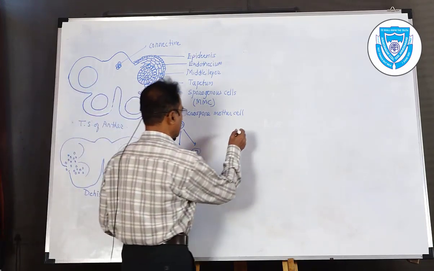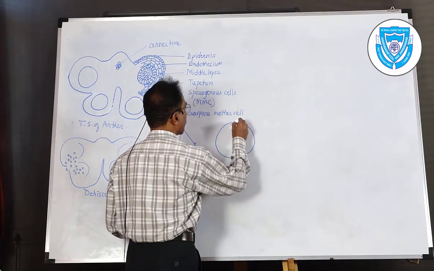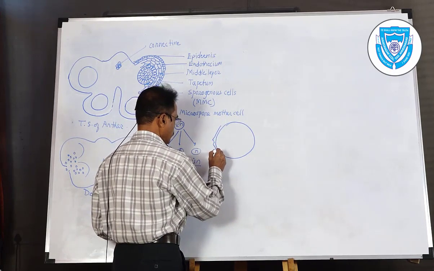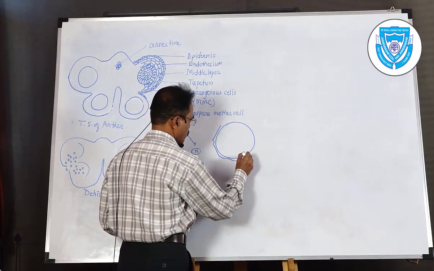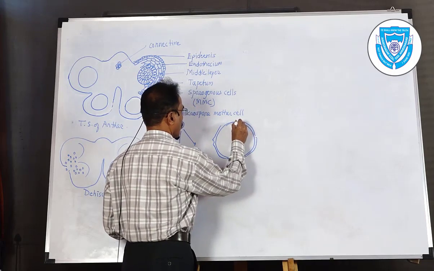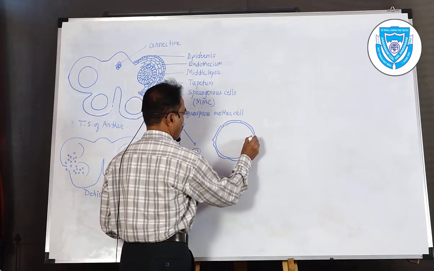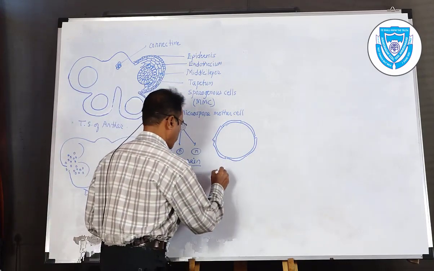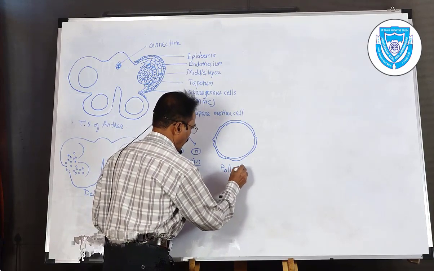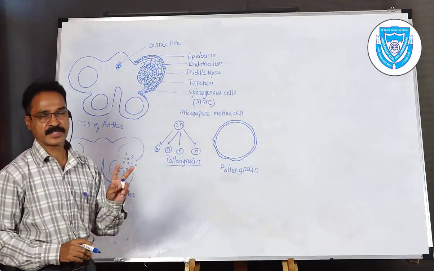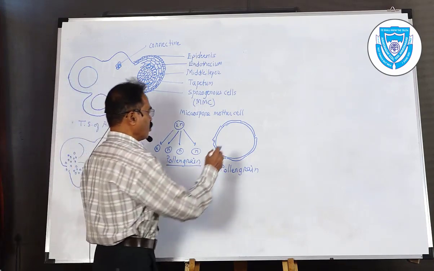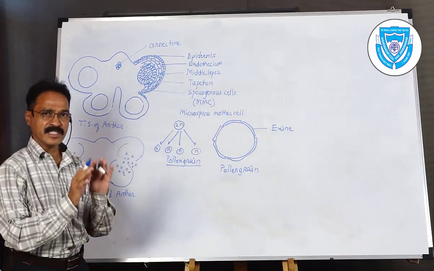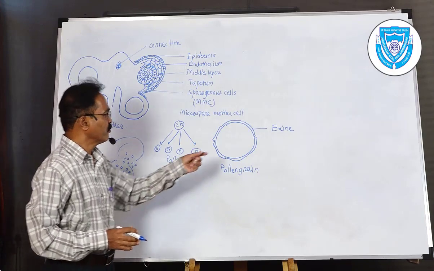For example, let us first discuss the structure of the pollen grain. This is a microscopic structure of the pollen grain. The pollen grain consists of two layers. The outer layer is called the exine. Exine is the outermost layer, and it is very thick.